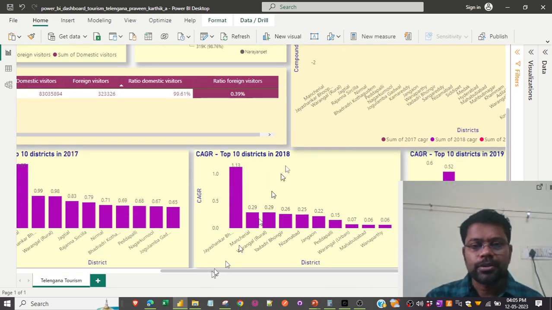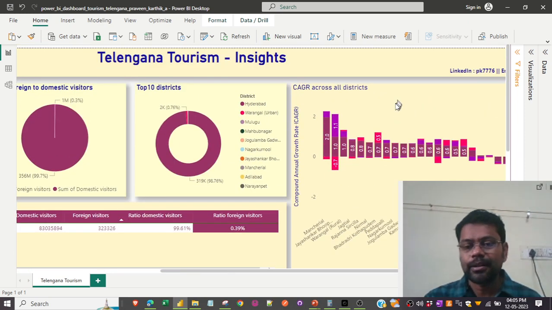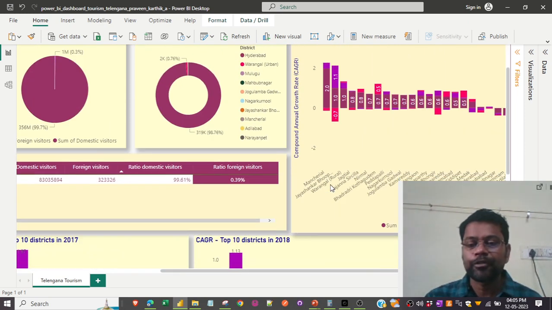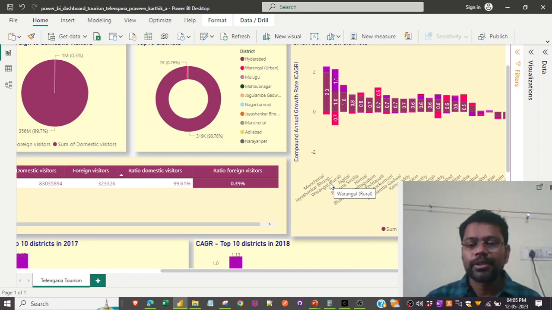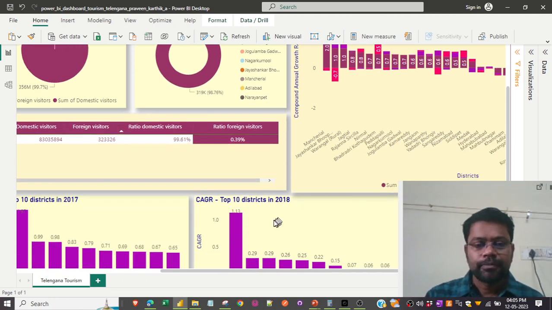So this is the holistic CAGR rate across all the districts for the 3 years out of the four. So from 2016 to 17, and 17 to 18, and 18 to 19. Okay.